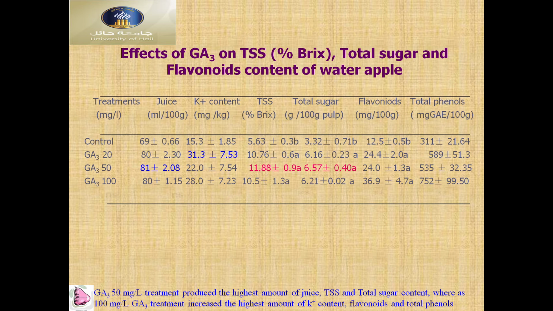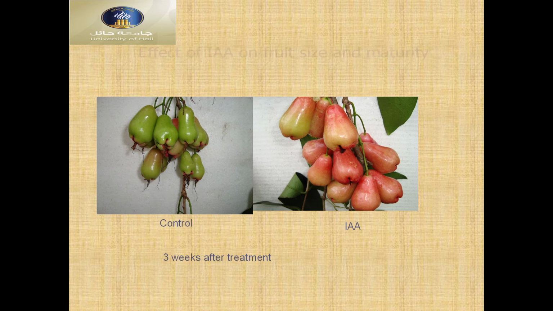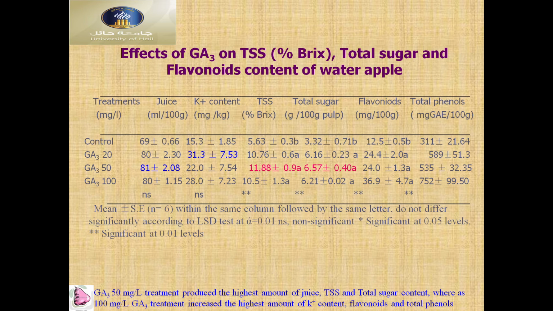Then we measured the different types of TSS, meaning brix content, total soluble solids, total sugars, flavonoid contents. You can see those contents, potassium contents, TSS, total sugar, flavonoid, total phenol contents, all higher almost in the treated plants, treated fruits, than the controls.